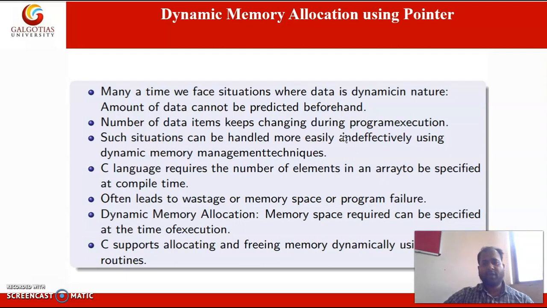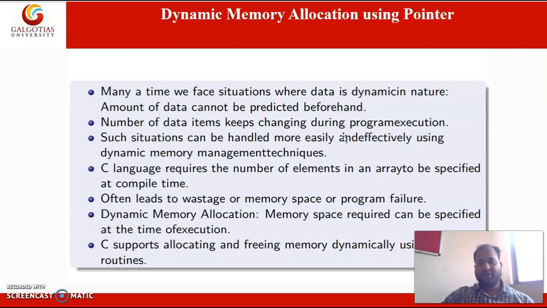But suppose, as in the previous example, we have declared an array of 100 elements, but at that time we also said that it is not compulsory to use that allocated space. So what if I have stored only one element in the array that is declared with size 100?